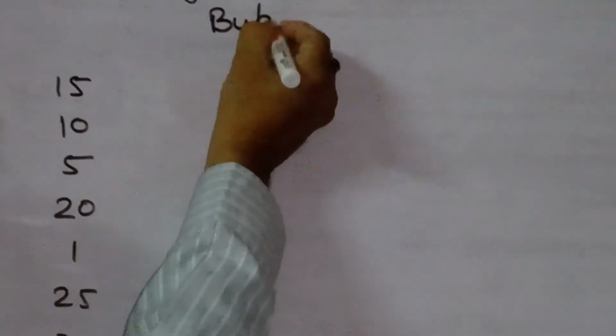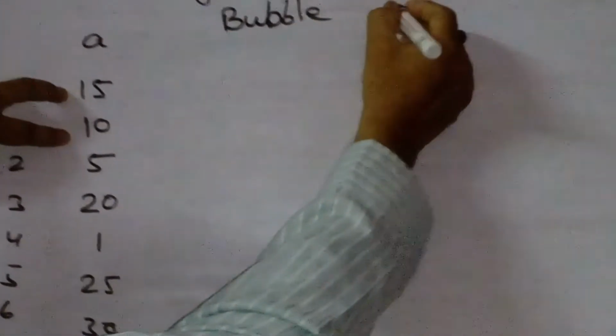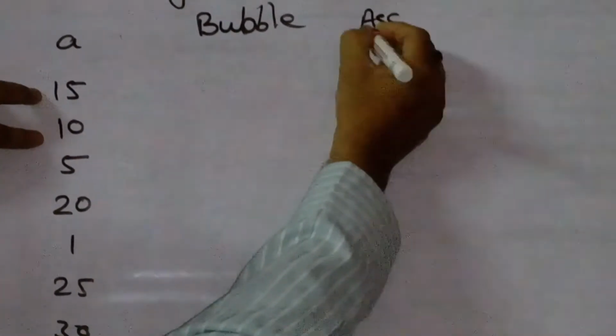Suppose it is a number in bubble sort. Suppose it is a list A with subscripts zero to 6, means it has 7 index positions, and we have to perform sorting. Suppose first I take this element and compare it with this element, and our condition is to arrange in ascending order.